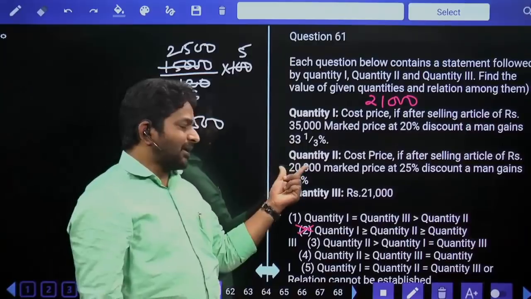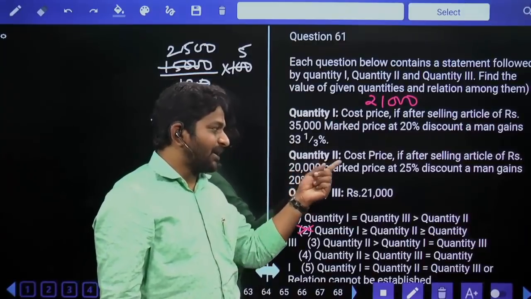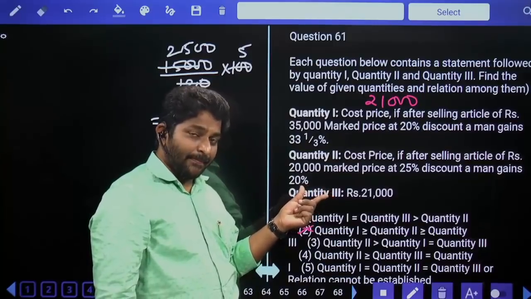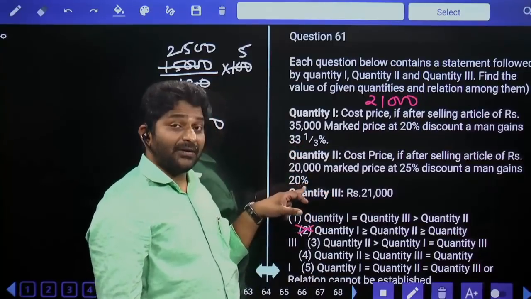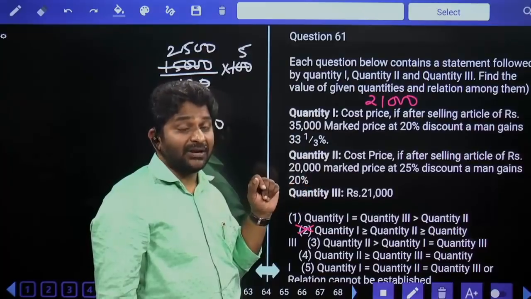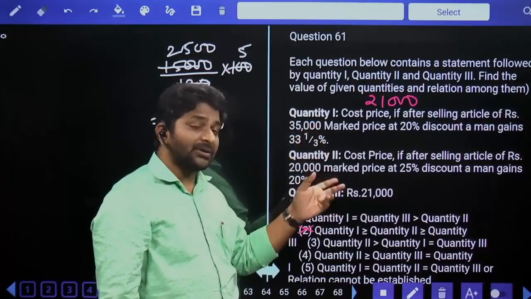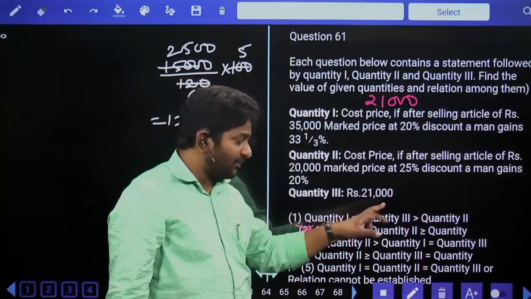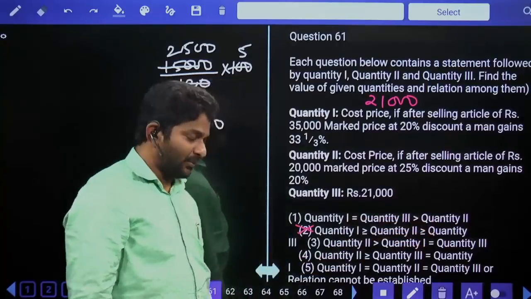Instead of that, on market price there is some discount, so value reduces. On that, still there is a profit. So cost price is much less than 20,000. But Q1 and Q3 both are 21,000. This is less than that. Q1 and Q3 both are equal and both are greater than Q2.